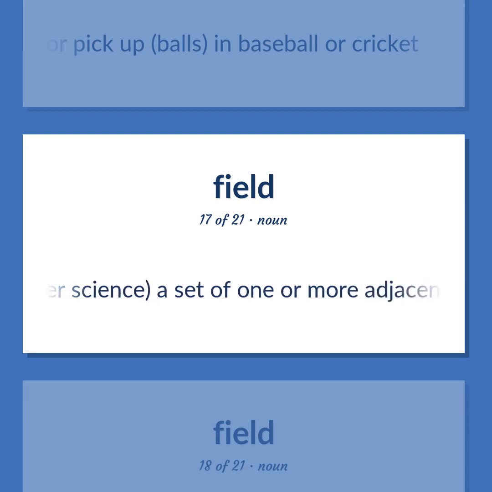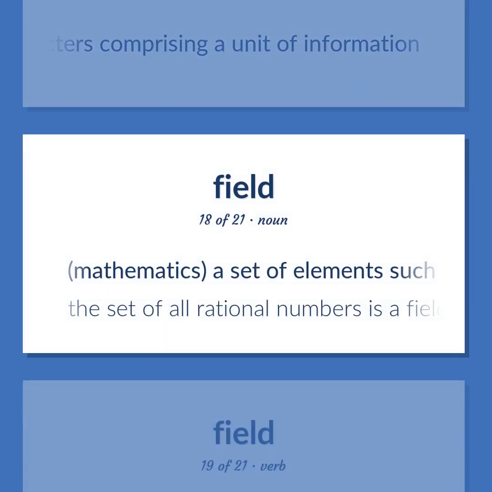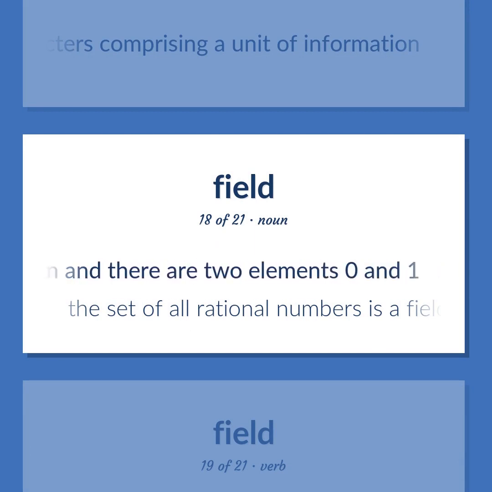Computer science. A set of one or more adjacent characters comprising a unit of information. Mathematics. A set of elements such that addition and multiplication are commutative and associative and multiplication is distributive over addition, and there are two elements 0 and 1. The set of all rational numbers as a field.